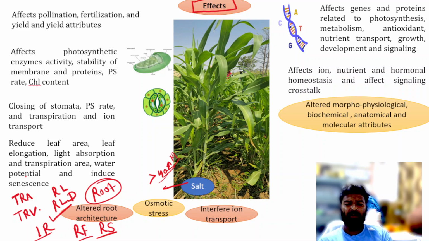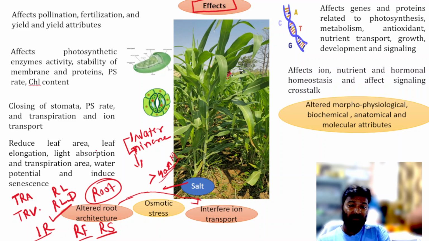Okay, so when the root architecture is affected, there will be interference in ion and water transport. Mineral nutrient and water transport are also reduced. And when there is a reduction in water, there will be a reduction in water potential. Okay, so it causes closing of the stomata, then reduction in transpiration, and the ion transport also reduces.